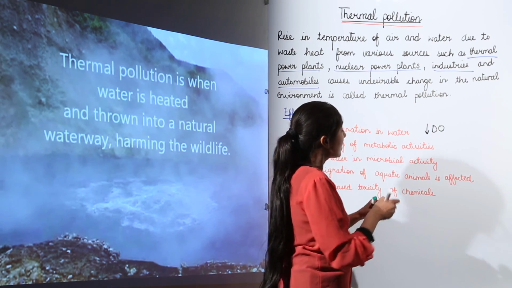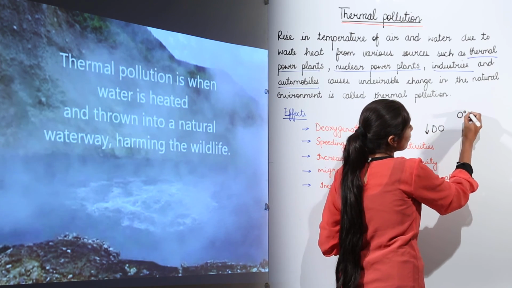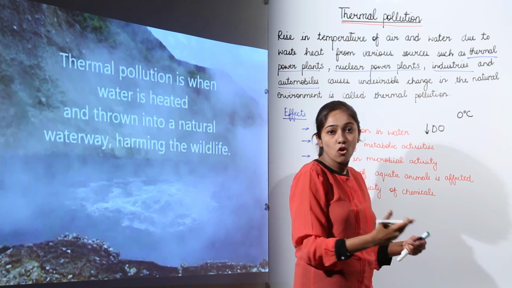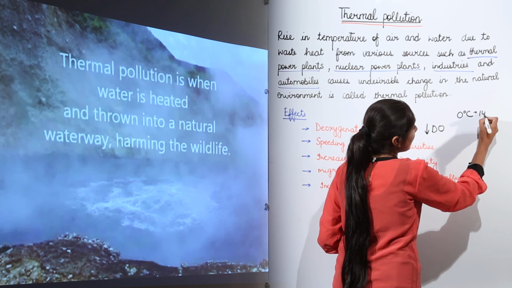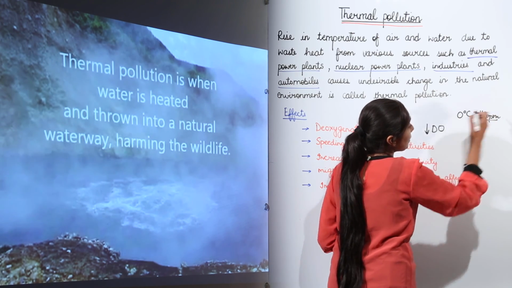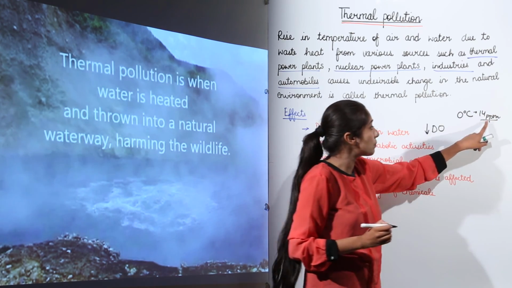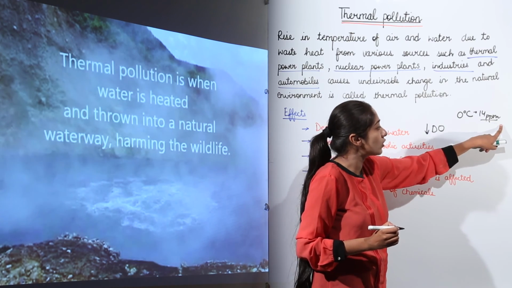Now how does this happen? If we talk about water at 0 degrees Celsius, then it can hold oxygen around 14 ppm, parts per million, of dissolved oxygen.